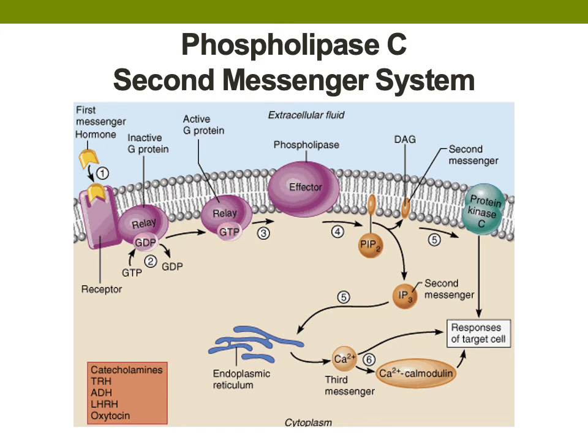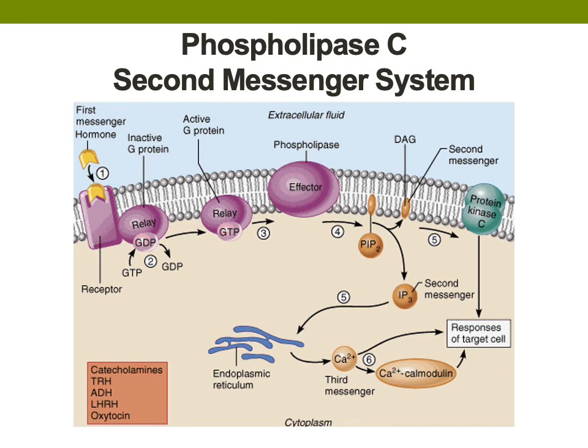When the G protein binds to the phospholipase C enzyme, it causes the enzyme to split a specific membrane phospholipid called phosphatidylinositol bisphosphate. That's a mouthful, so I will refer to it as PIP2 from now on. The PIP2 splits into two second messengers called diacylglycerol, or DAG, and inositol triphosphate, or IP3.